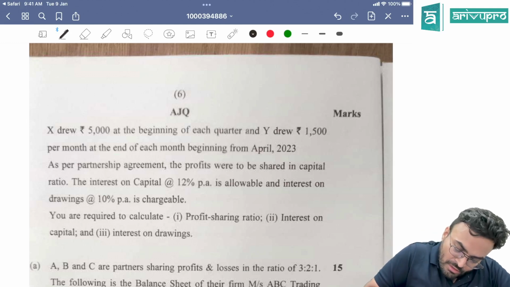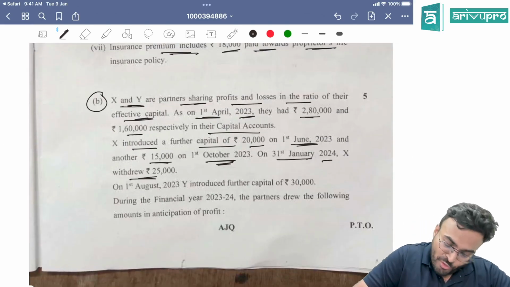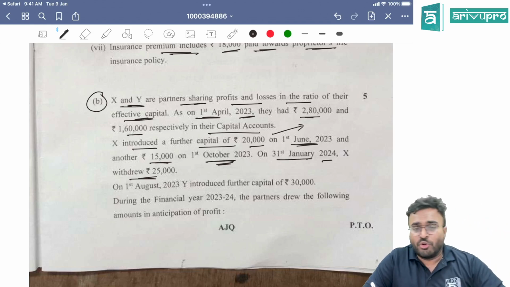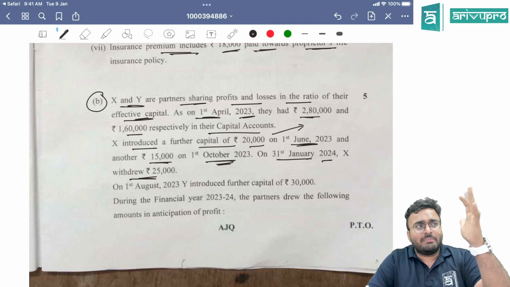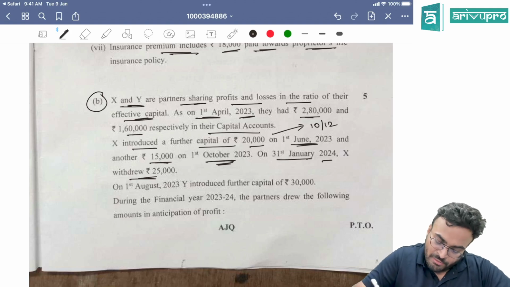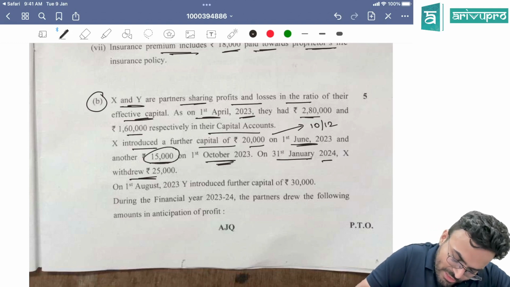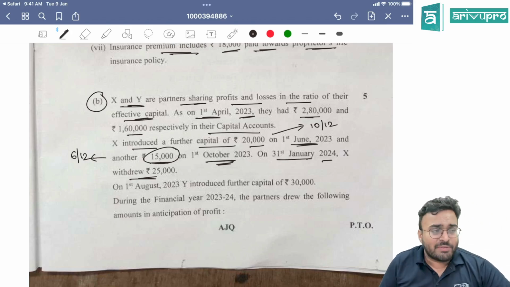Beginning from April, that means they are following the financial year. So for this 20,000 from June, that means June, July, August, September, October, November, December, January, February, March, you are going to give 10 months' weightage, 10 by 12. For this 15,000 which you have introduced from 1st October, 6 by 12, 6 months' weightage.